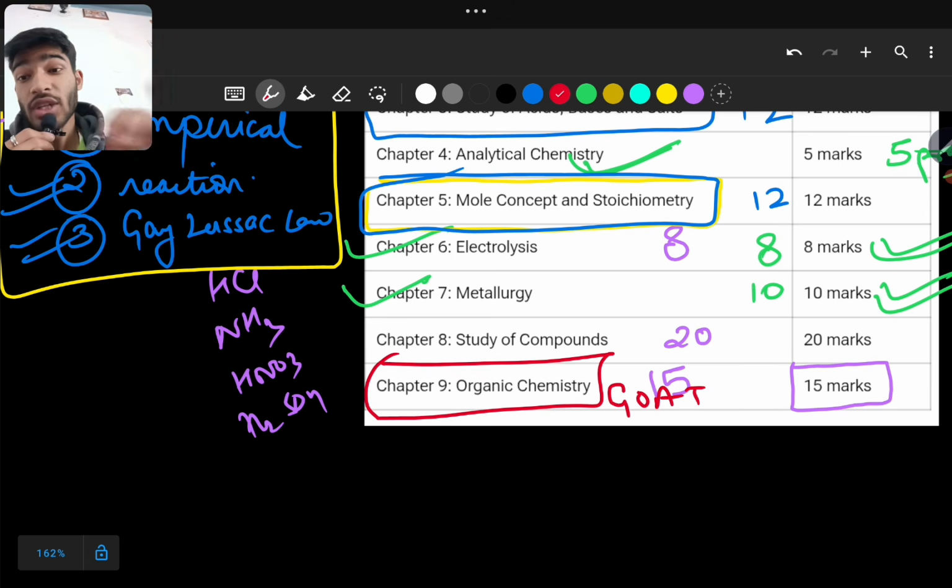What you have to study? First of all, you have to study the esterification reaction, the reaction between carboxylic acid and alcohol which forms ester, which gives a fruity smell. Second, you need to study the preparation of alkane from sodium ethanoate; from sodium ethanoate you can prepare methane. For the preparation of alkene you can study the dehydration of alcohol, and for alkyne you have to study the reaction of calcium carbide with water. Different reactions are there, and also study halogenation reaction for everyone.